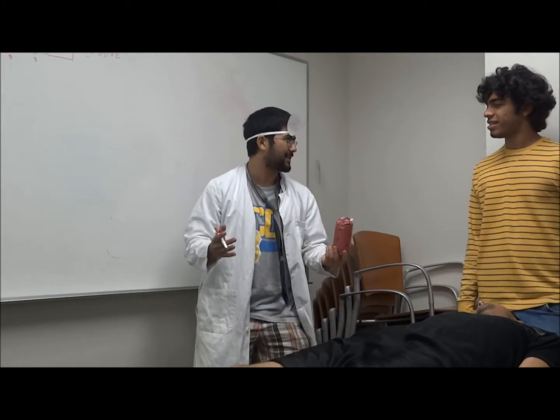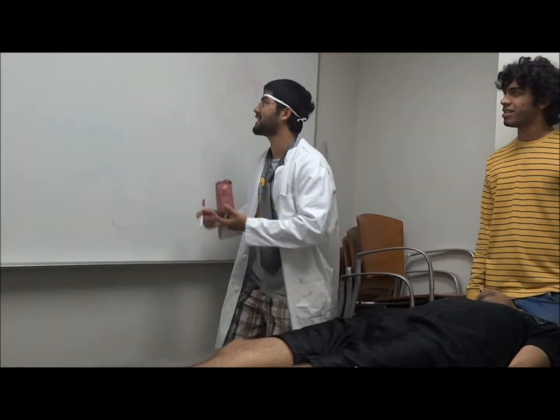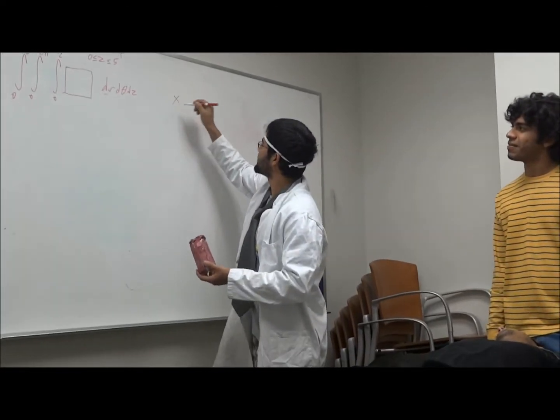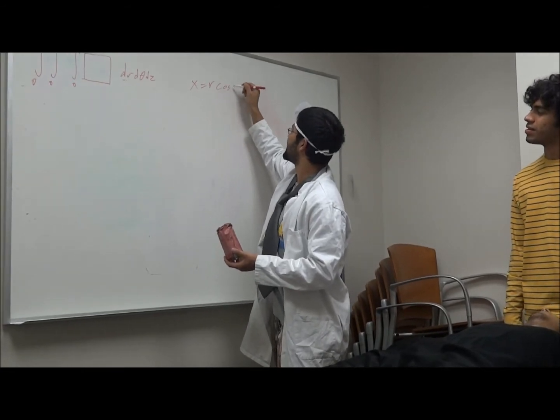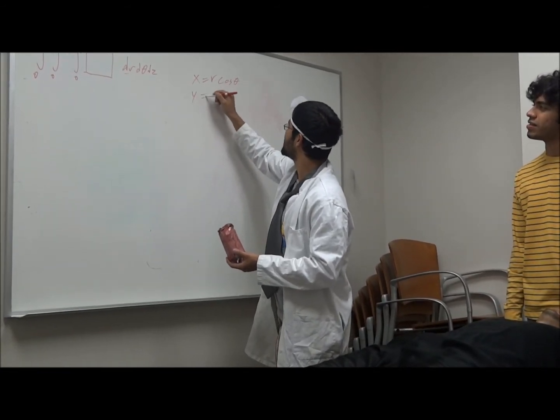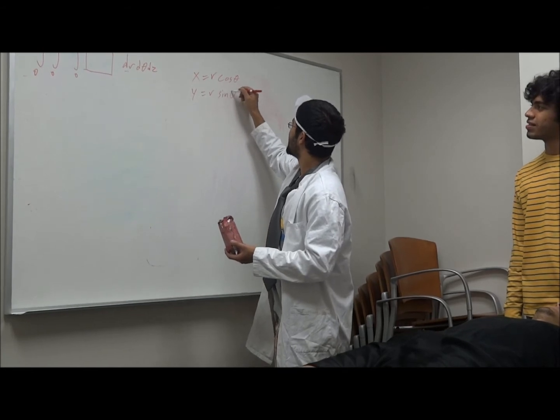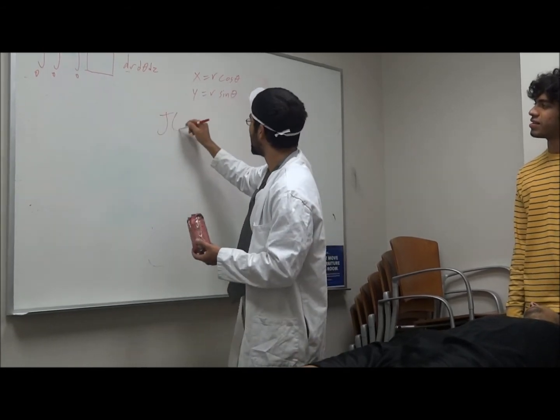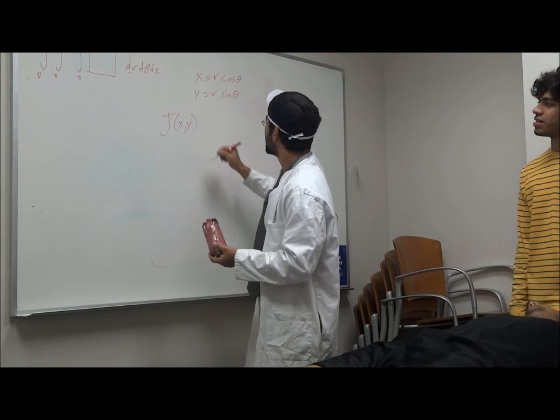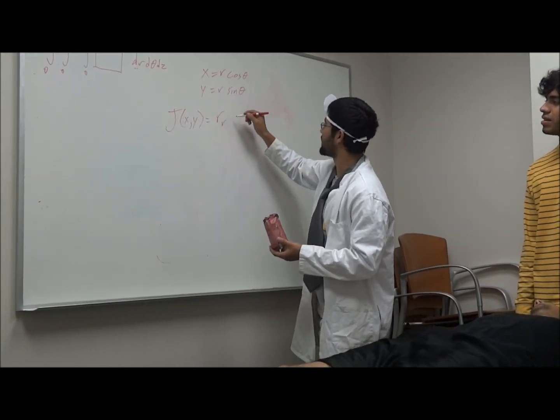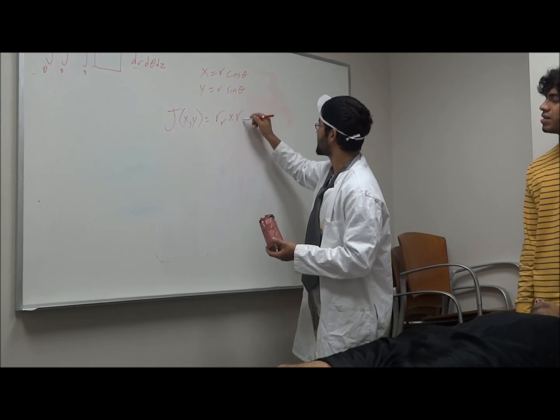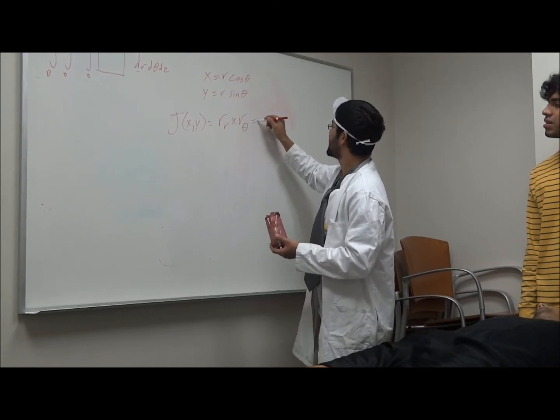Right. Many men have talked about this, but none of them have ever proven it. Obviously, whenever you're doing cylindrical coordinates, transition x to r cosine theta and y to r sine theta. Therefore, if you take the Jacobian, it's basically the vector of r, x, the vector of theta.